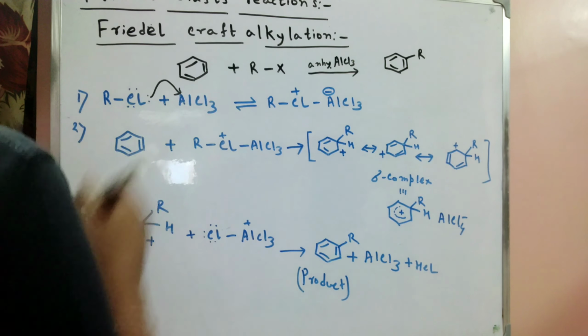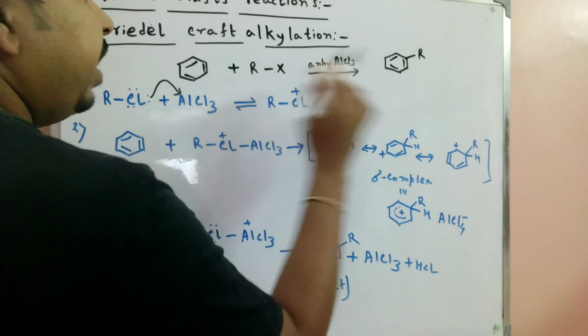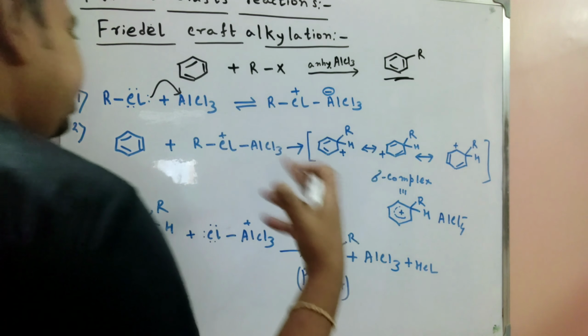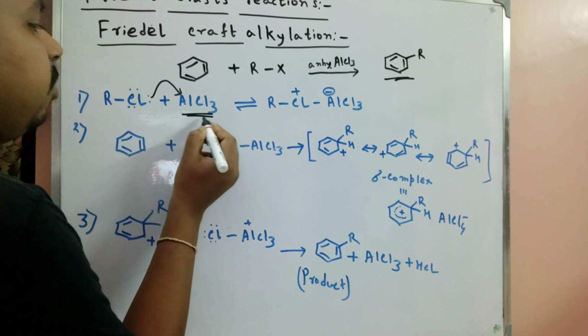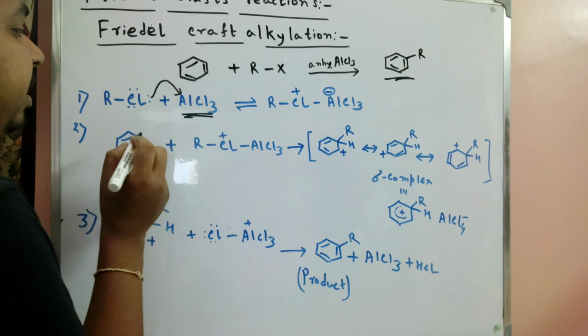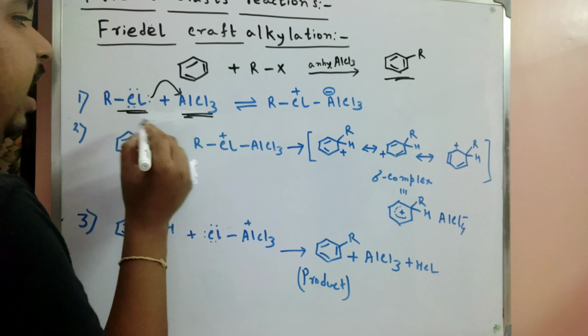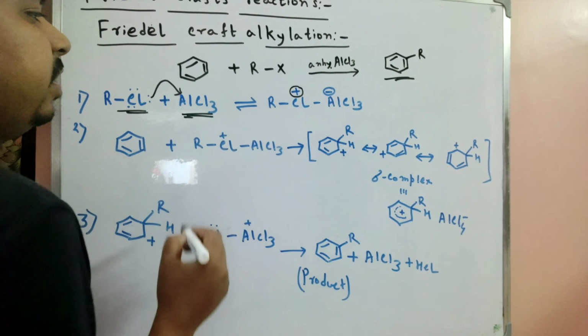Now in the case of Friedel-Crafts alkylation, we see the formation of the product and what mechanism is involved. As per our mechanism, in the presence of the Lewis acid AlCl3, it first coordinates with the halide RX and forms this intermediate.